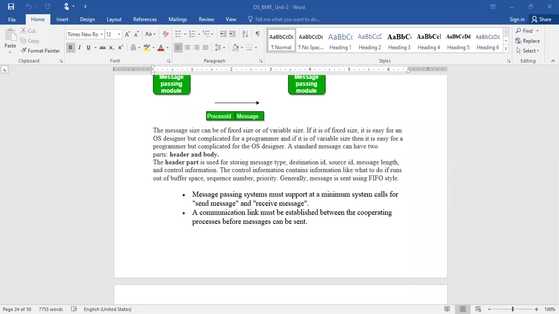Suppose there is no such facility, in what way can I communicate or express my interest? It's not possible. Similarly, there is the receiver, to whom it is going to be received. That is the reason it must support two minimum system calls, send message and receive message, and the communication link established between the sender and the receiver. That is very essential.